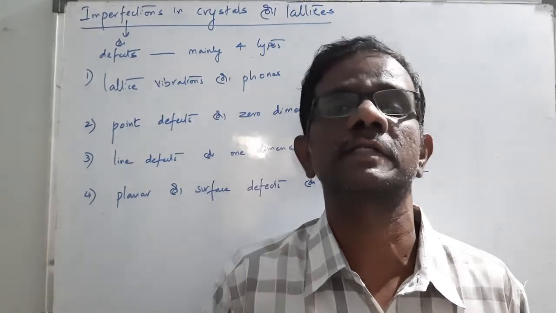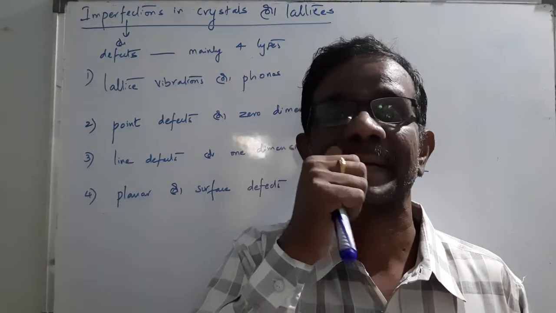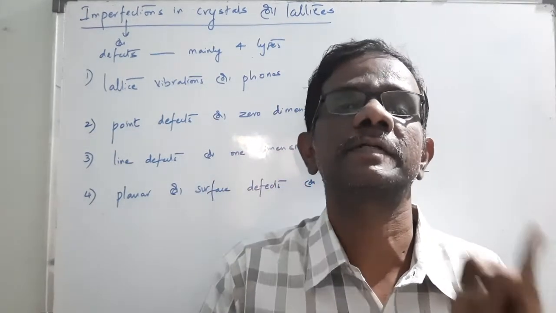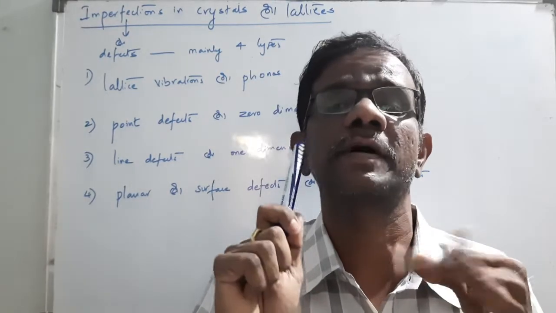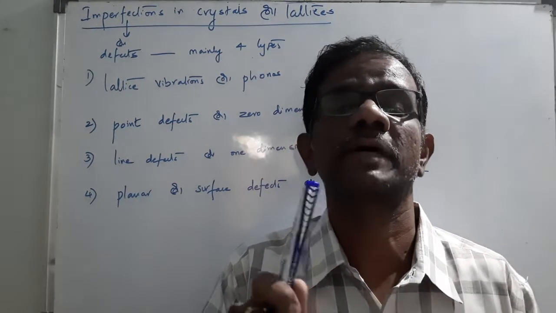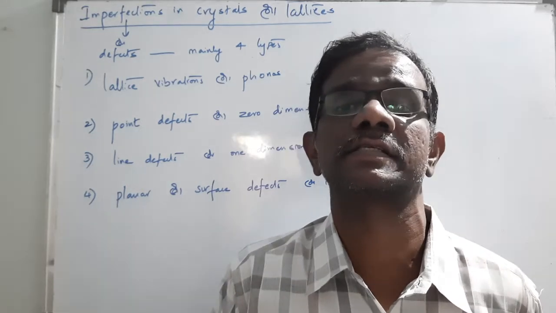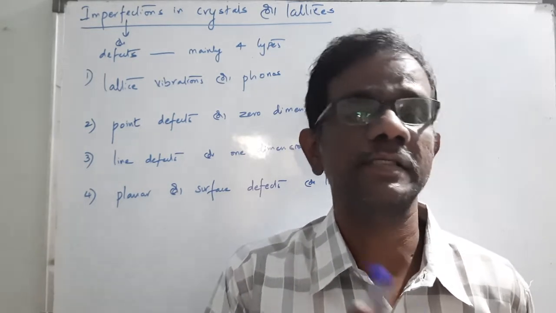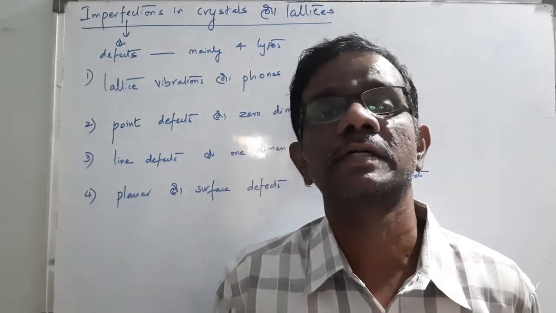But don't be confused about the theoretical subject. Be perfect with your figures and definitions, and then the subject will be very easy for you.